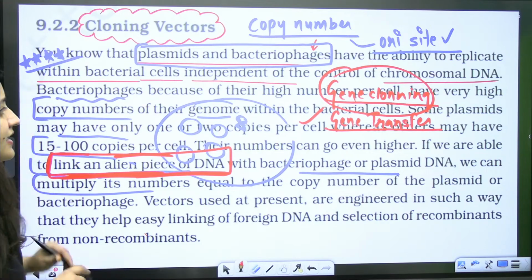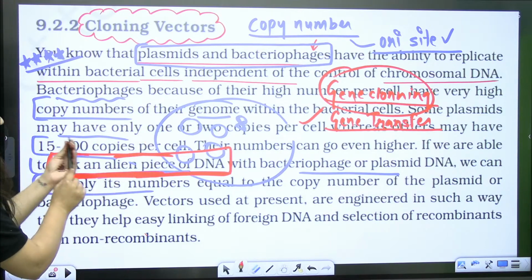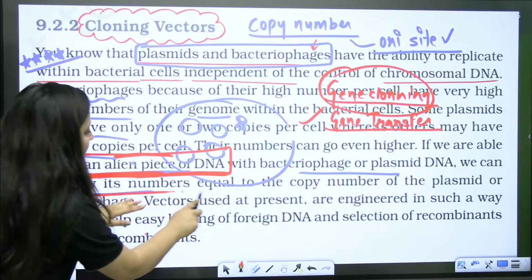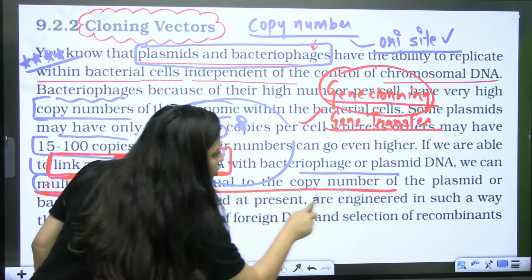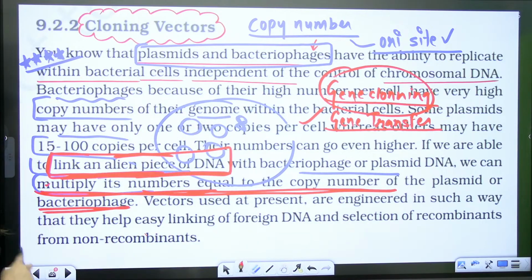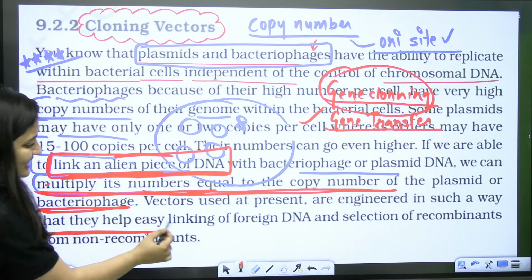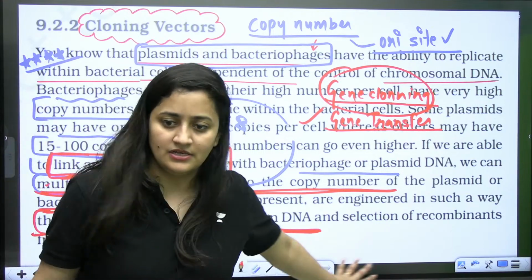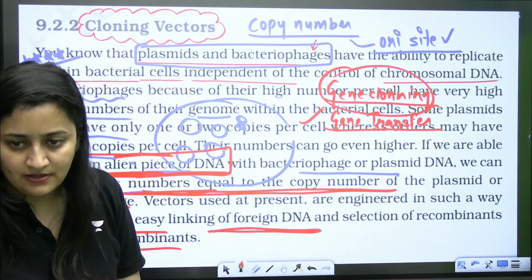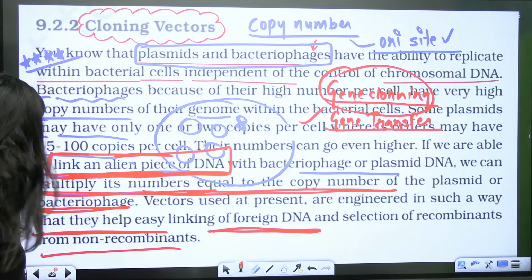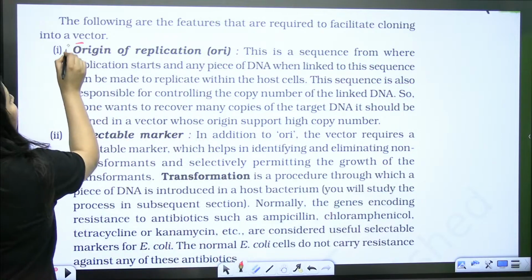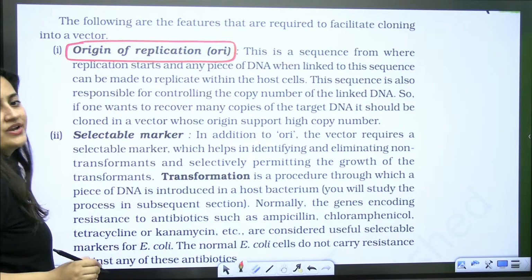Clear, Ashwath? That's what they are explaining here, that if we are able to link an alien piece of DNA with bacteriophage or plasmid DNA, we can multiply its number equal to the copy number of the plasmid or bacteriophage. So vectors used at present are engineered in such a way that they can help easy linking of foreign DNA and selection of recombinants and non-recombinants. This part I'll explain later. Okay, so any doubt up to this part? Yes. So these are the features, and the most important feature, as I said, is the origin of replication, that is your ORI site.